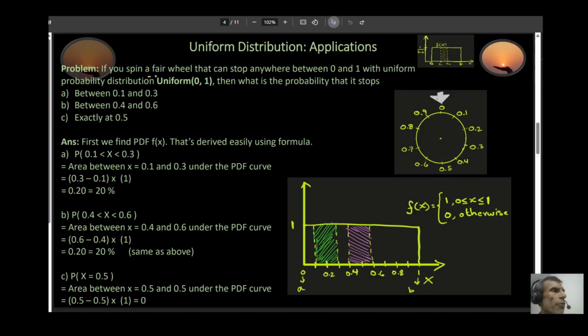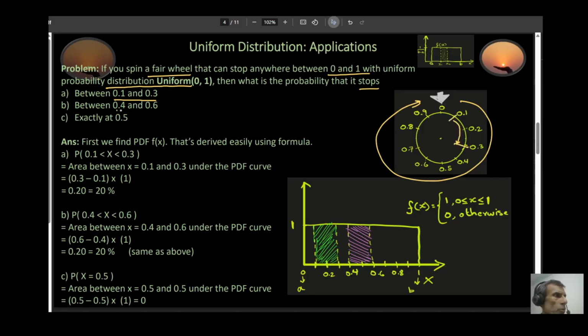Suppose you have a fair wheel that can stop anywhere between 0 and 1 with the uniform probability distribution function. This is your fair wheel. It can stop anywhere between 0 and 1. What is the probability that it stops between 0.1 and 0.3? In other words, what is the chance that it stops in this range right here? Your next question is, what is the probability that it stops between 0.4 and 0.6? In other words, what is the chance it stops in this range right here?